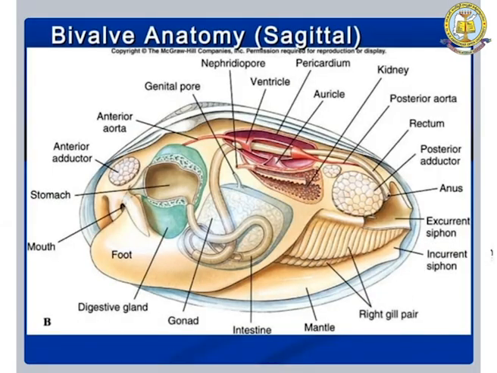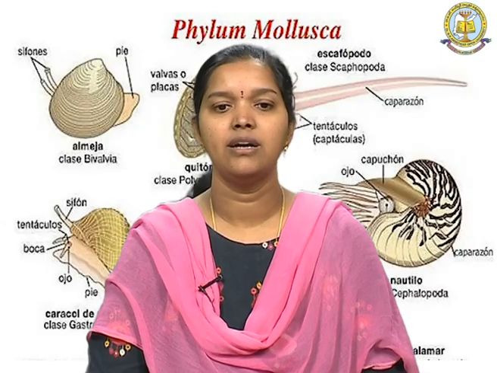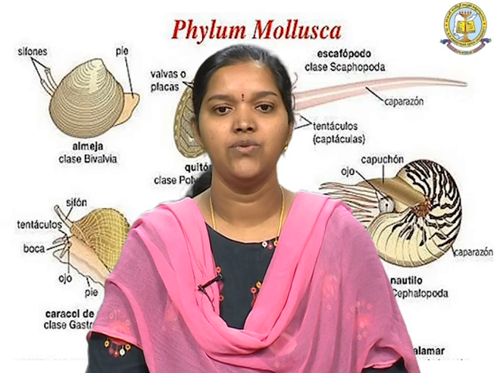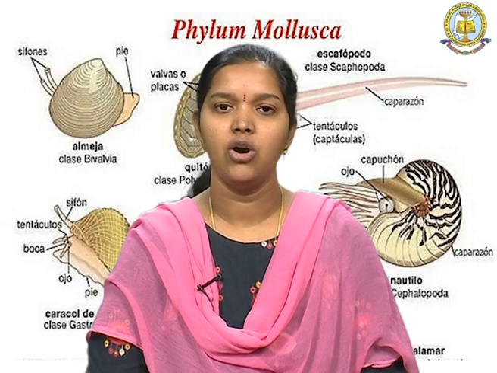Then this is the sagittal structure, where we can see the digestive glands, gonads, intestine, mantle, genital pore, anterior aorta and stomach. So, all the organs are present within these Bivalvia organisms.